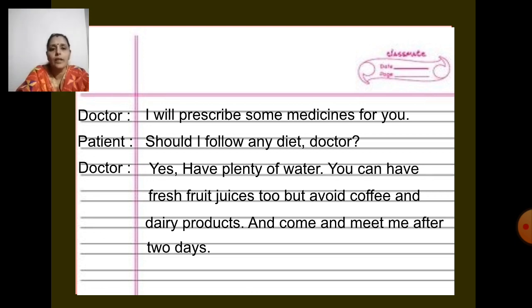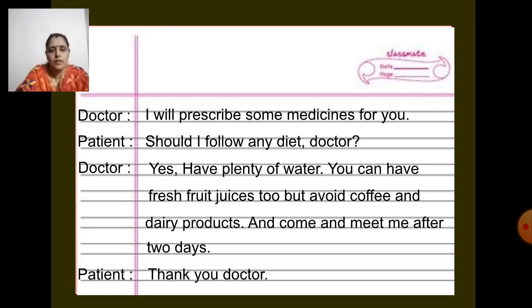When we tell the doctor about our sickness and the doctor gives us medicines, then the doctor tells us, you have this, you have that. So this doctor is saying, have plenty of water, you can always use fresh fruit juices, but don't have coffee and dairy products, and come and meet me after 2 days. And then the patient is saying, "Thank you, doctor," and he leaves.